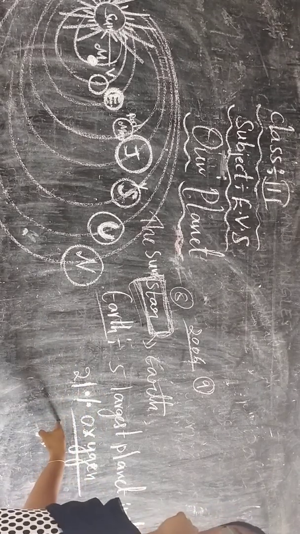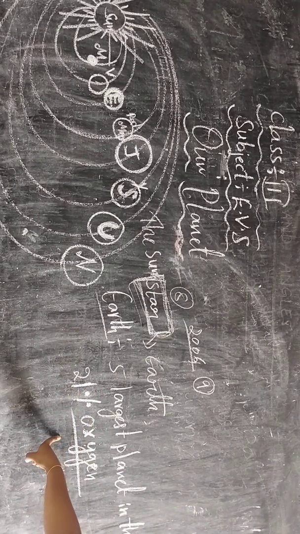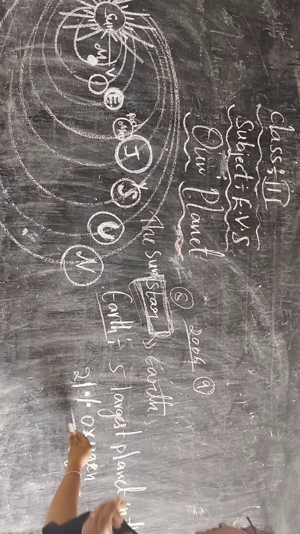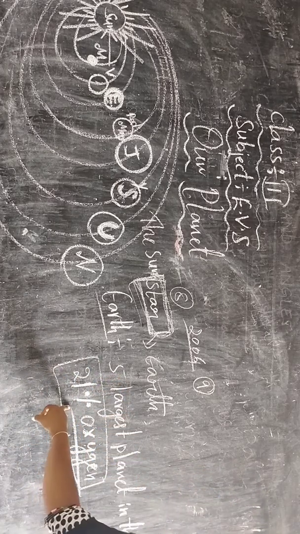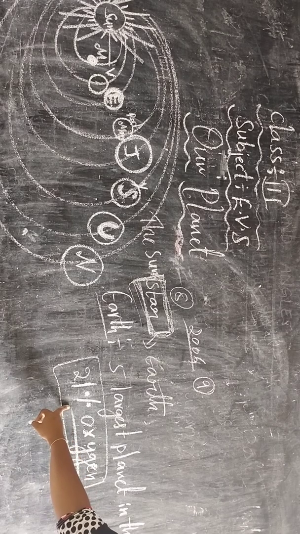Oxygen. Plants give us oxygen. Human beings release carbon dioxide, and plants absorb the carbon dioxide and release the oxygen. How much oxygen is there in the atmosphere? 21%.